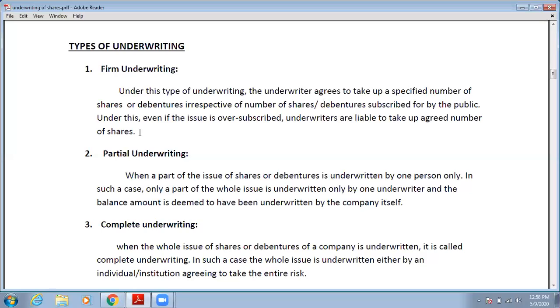Okay? So the underwriter had promised to take 1,000 shares himself as well. Now it could be that the underwriter gets more shares subscribed by the public than he had said, but in that case also the 1,000 shares that the underwriter had agreed to take himself, the underwriter will have to take. Okay. And if there is a case that the underwriter takes a guarantee of 5,000 shares, same example we take, that the underwriter agrees to take a guarantee of 5,000 shares, that 5,000 shares will be subscribed by the public, and 1,000 shares he agrees to take himself. Okay, so that 1,000 shares which the underwriter has agreed to take himself, that 1,000 shares underwriting will be known as firm underwriting.